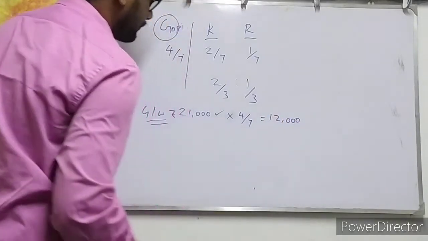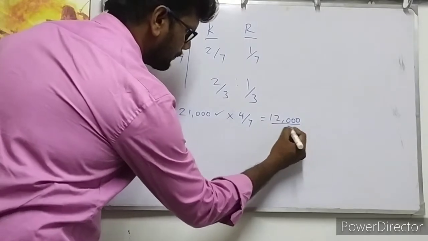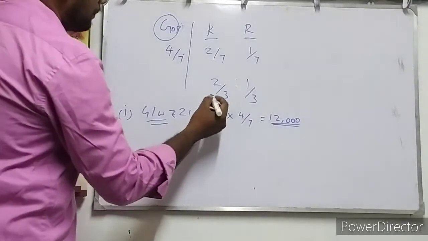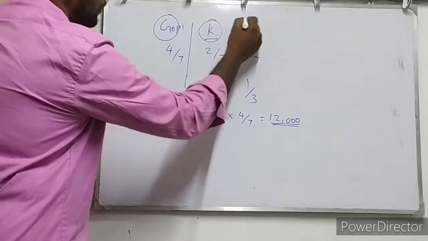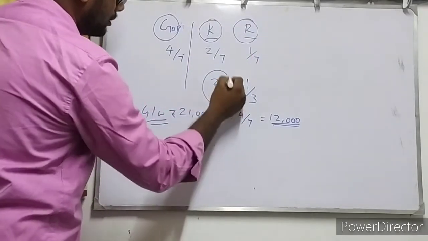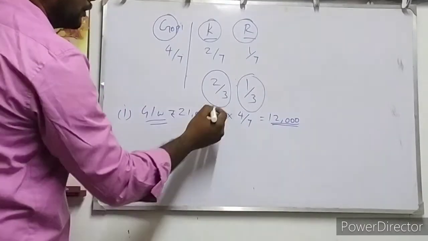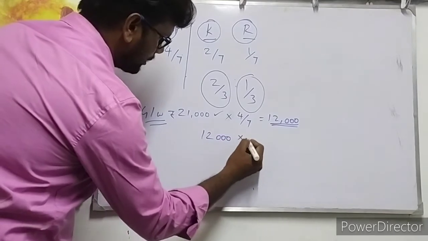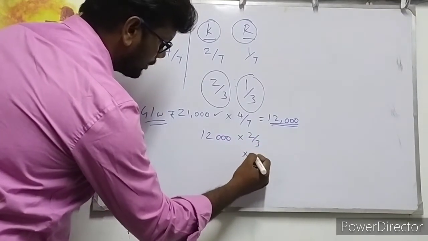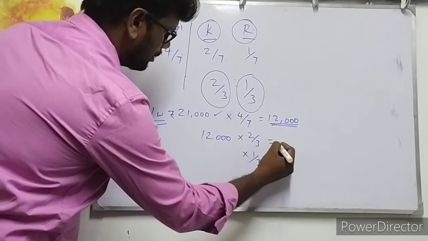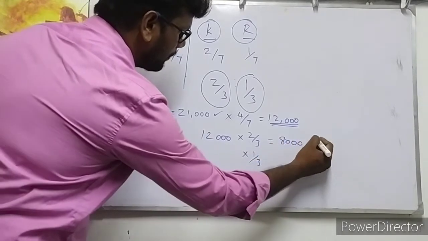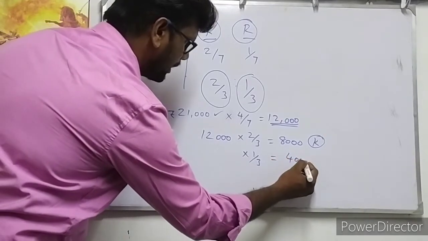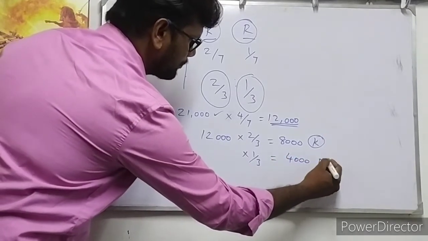12,000 rupees. These 12,000 rupees will be paid by partners Kishan and Ram in their new ratio of 2:1. So 12,000 rupees into 2/3 and 1/3: 8,000 will be paid by partner Kishan and 4,000 will be paid by partner Ram.